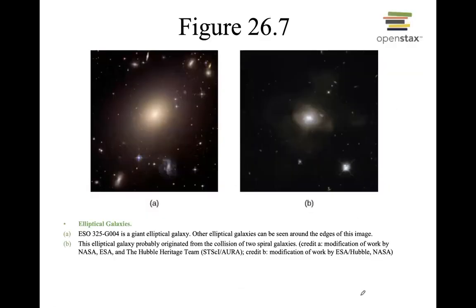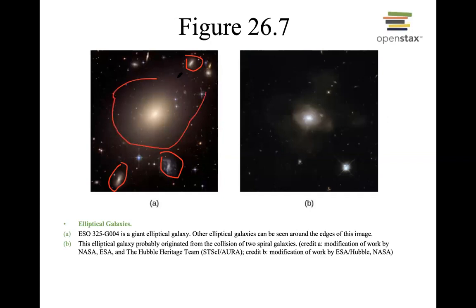And here are two elliptical galaxies. This one right here is a very giant elliptical galaxy. There are two other elliptical galaxies, one right here, and this is a galaxy right here, and this is a galaxy right here. So all these are actually galaxies, but this one right here is a very giant galaxy.